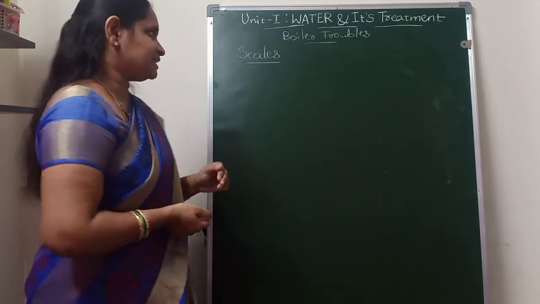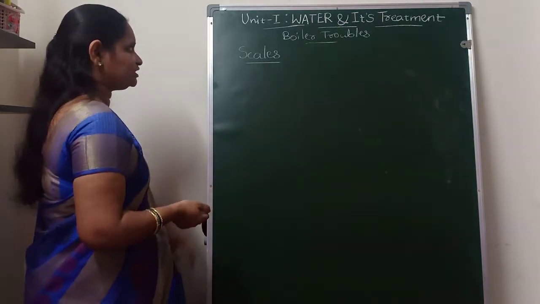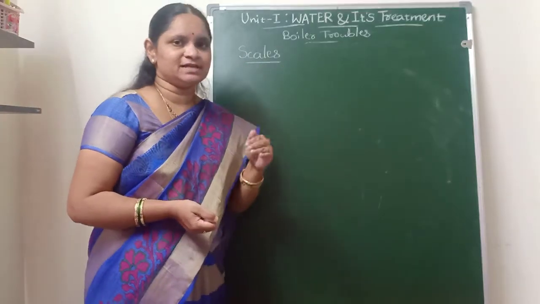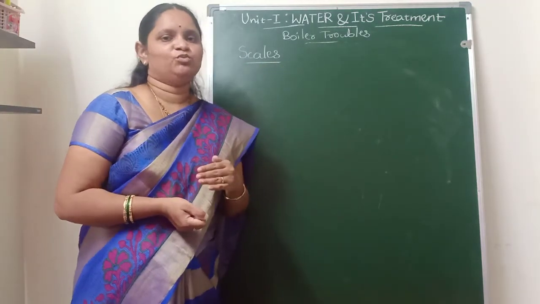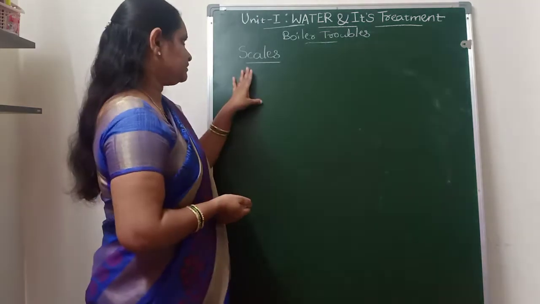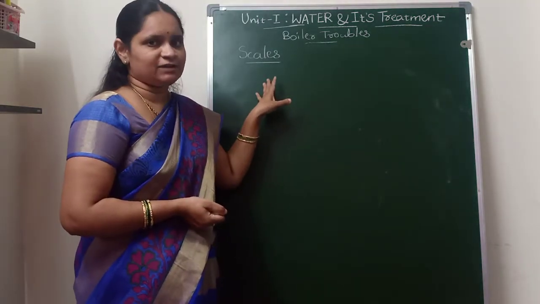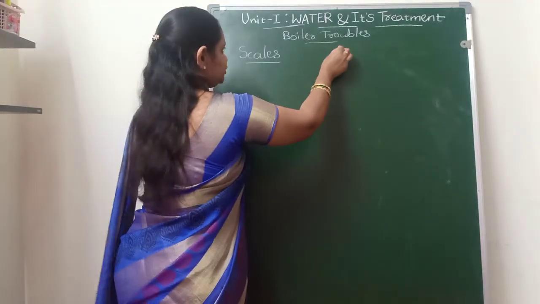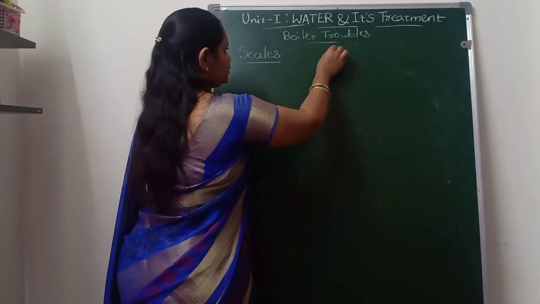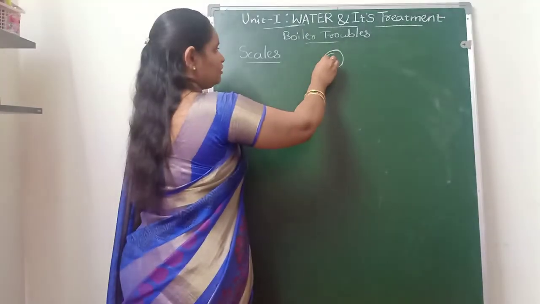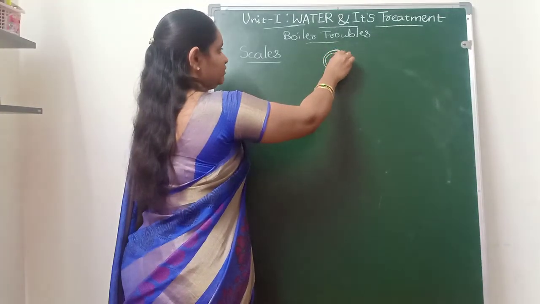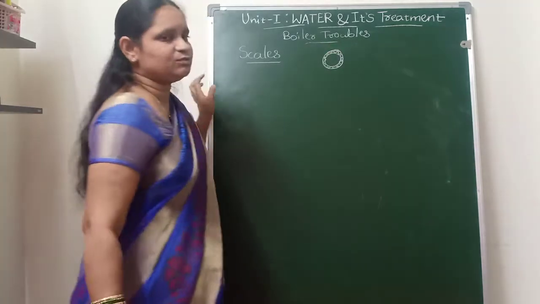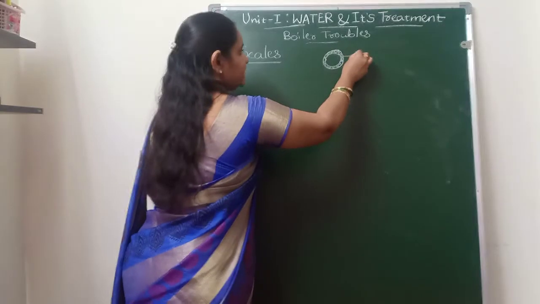In the previous class I described the sludges and scales formation, and also discussed sludges, their prevention and removal. So today we will focus on scale formation. Scales are found in the boiler tubes. For example, on the inner side wall of a boiler tube there will be a hard sticky deposition, and this hard sticky deposition is known as the scale.